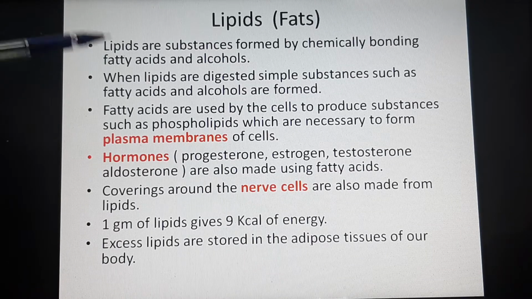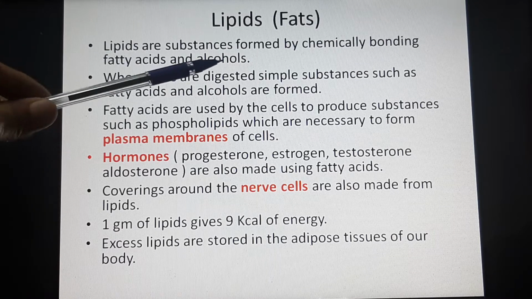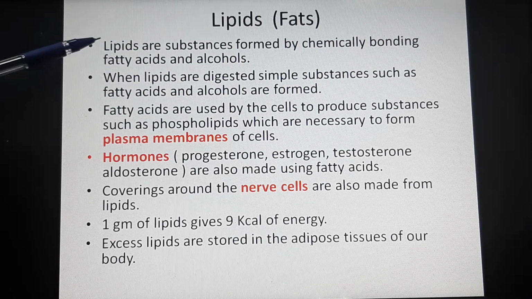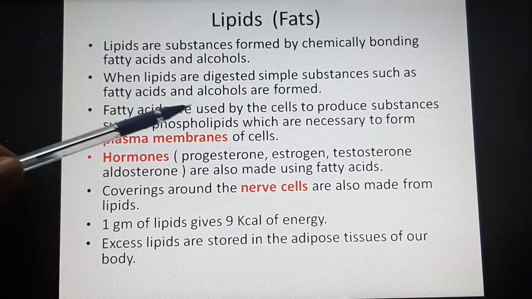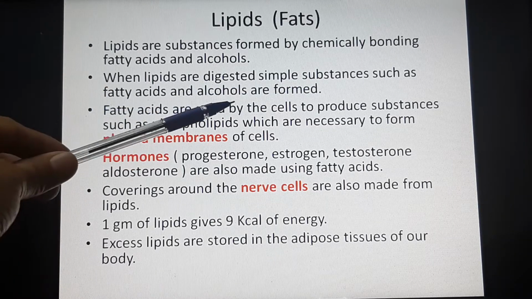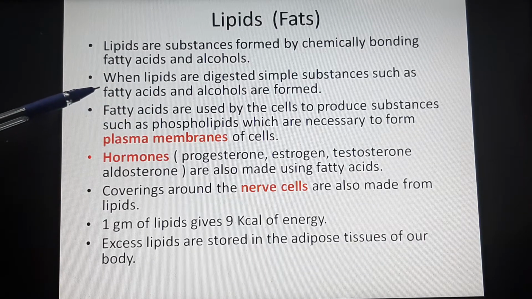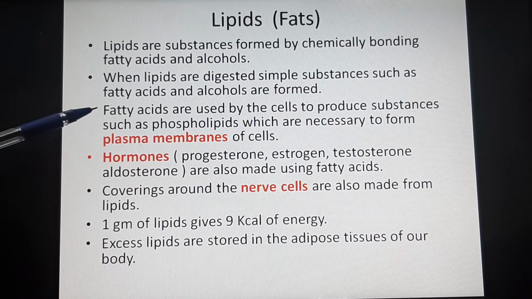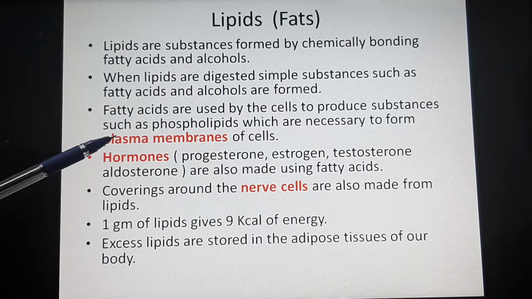Lipids are formed when fatty acids and alcohols chemically bond with each other. So when we consume fats, they get digested and are converted back into the simple forms of fatty acids and alcohols. These fatty acids are the substances from which we derive our energy. Besides that, fatty acids can also be used by the cells to produce certain substances.